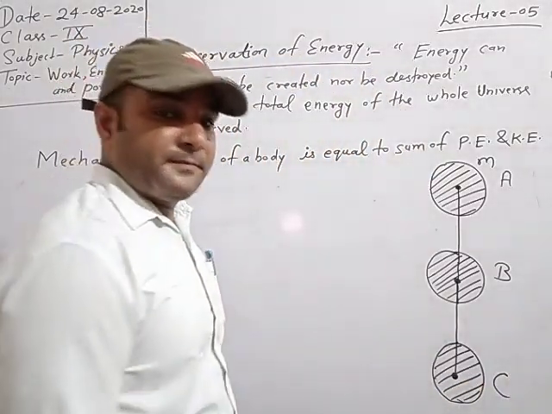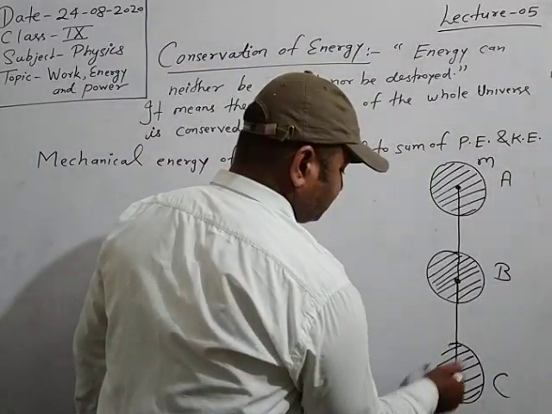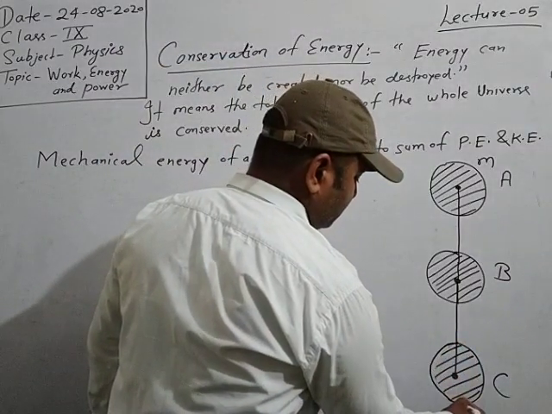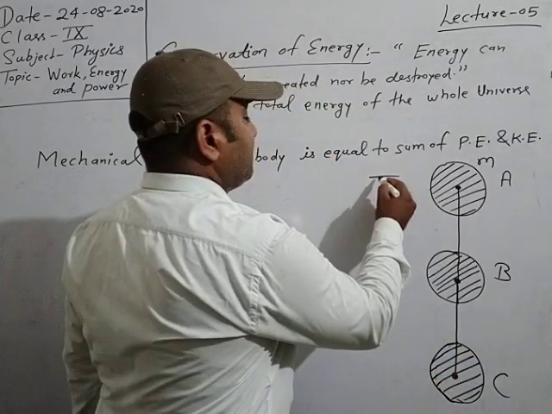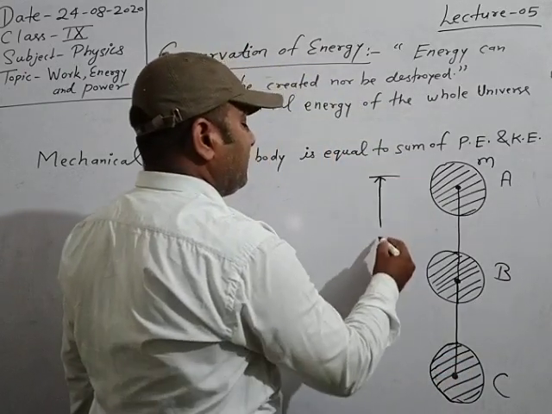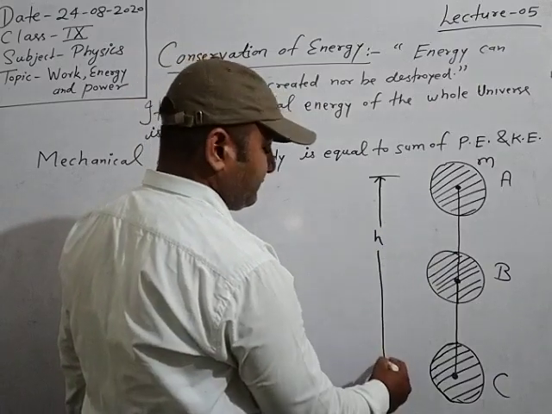And the total height of the body from ground level is h.